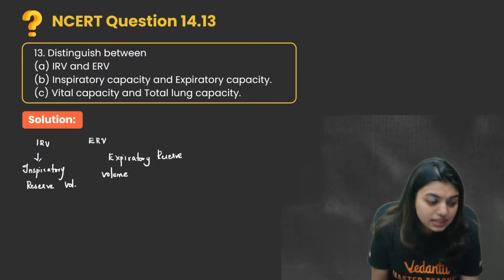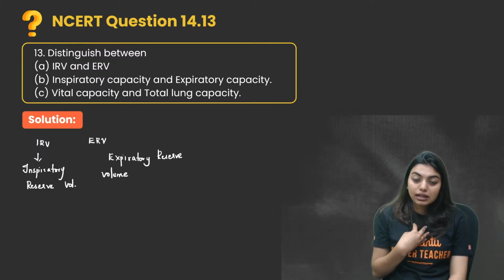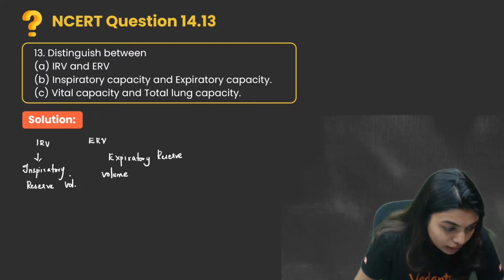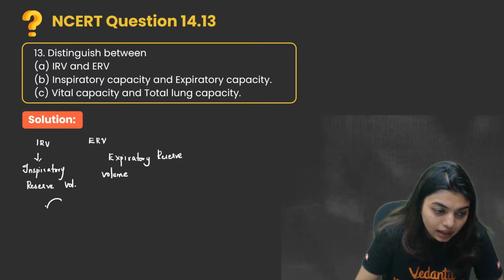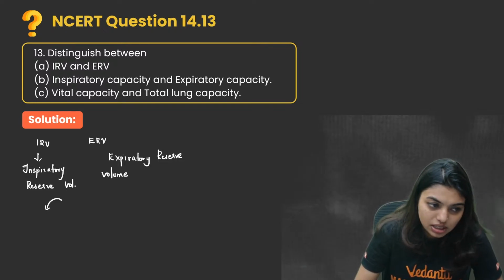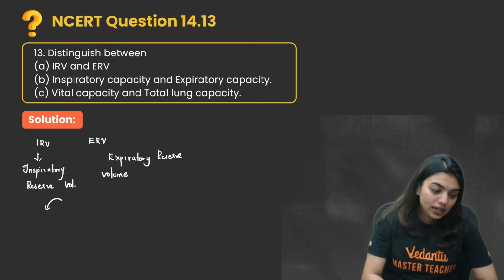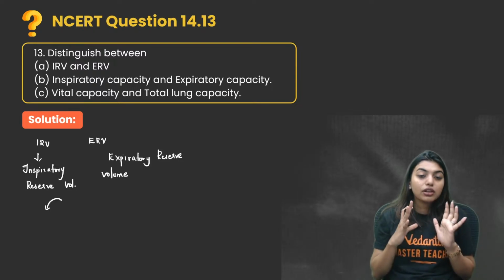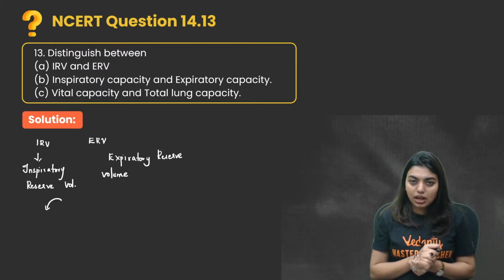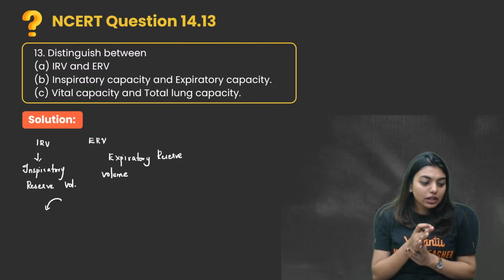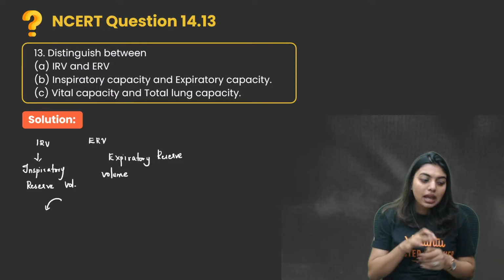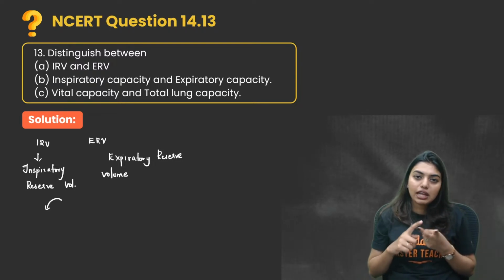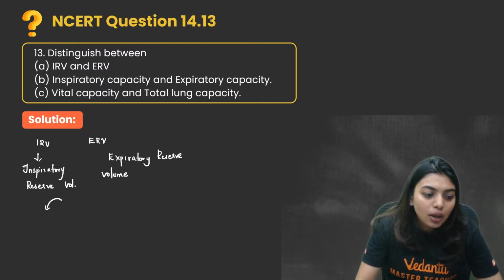inspiratory reserve volume? That is the additional volume of air a person can take in after a forcible inspiration. Same thing goes for expiratory reserve volume. That is the additional volume of air a person can expire after a forcible expiration. So first you write the full form of IRV and ERV. Next you tell the definition of it.